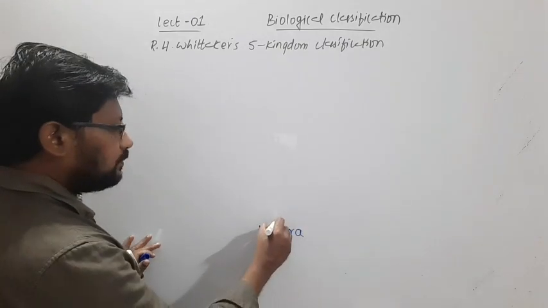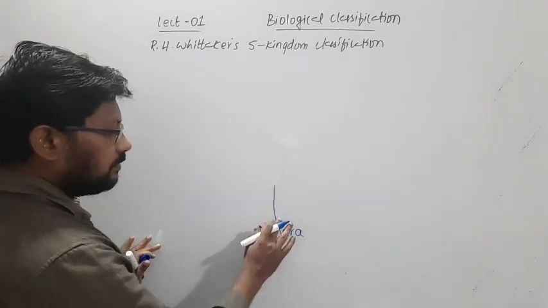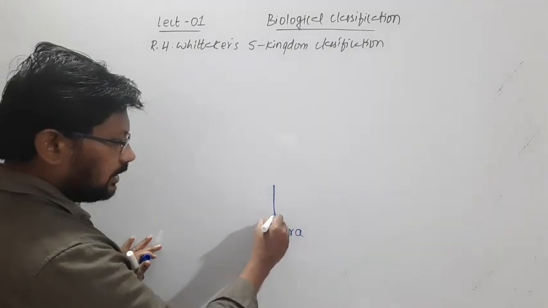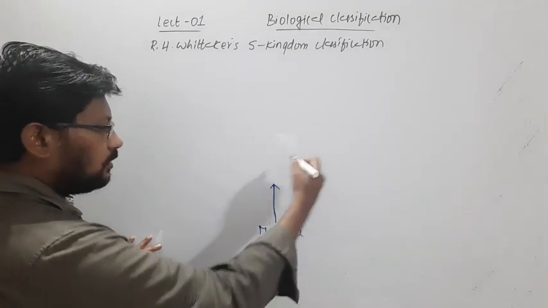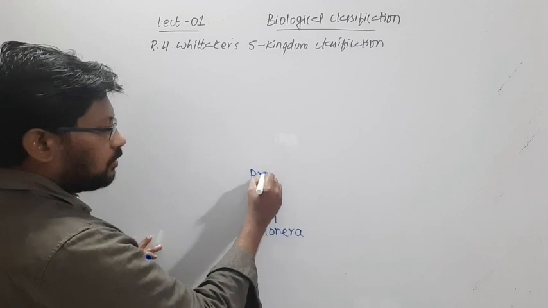And this Monera, in course of time, resulted in the evolution of the next group of organisms called Protista.